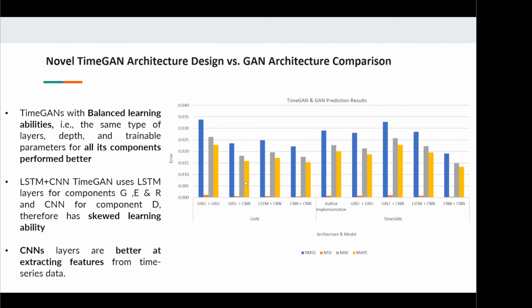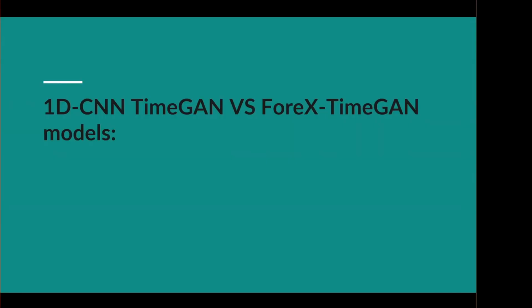Both GANs and TimeGANs outperformed all the other variations. So that means to say that CNNs are better at extracting features. Now we will compare the performance differences between your 1D CNN TimeGAN versus the ForeX-TimeGAN, which uses 2D CNNs for